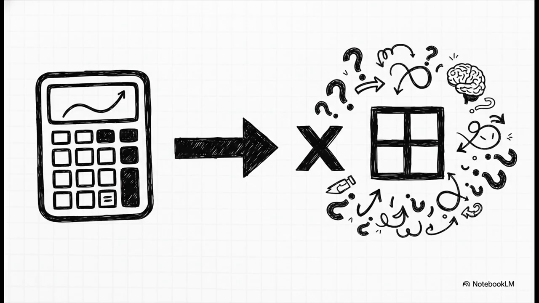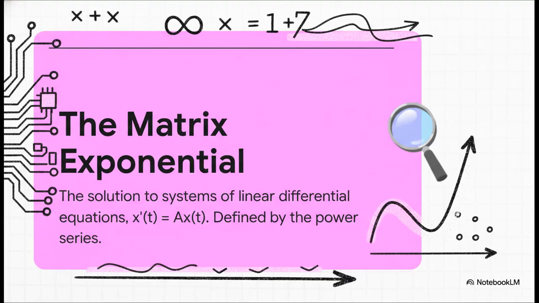But what happens when we swap out that simple little x for a whole matrix? And don't let the math here scare you. This isn't just some abstract curiosity. The matrix exponential is the absolute key to solving systems of linear differential equations. And those are the language we use to describe pretty much everything, from the circuits in your phone to how animal populations grow and shrink.